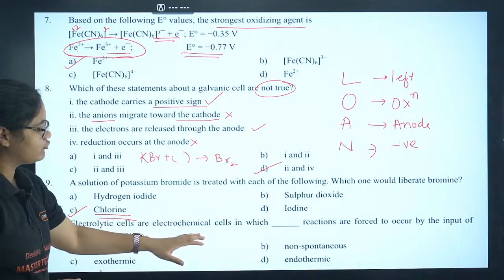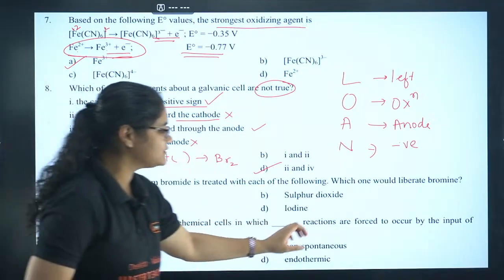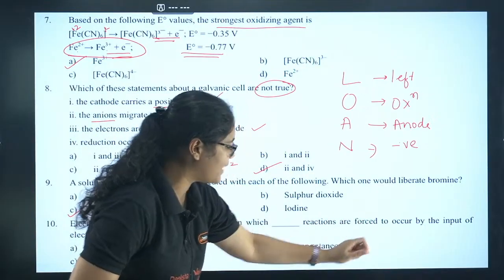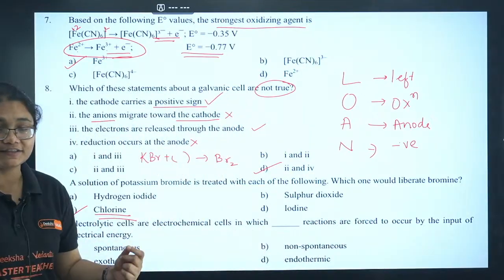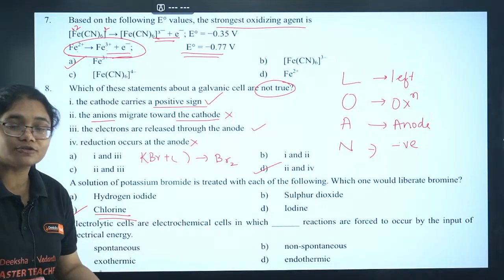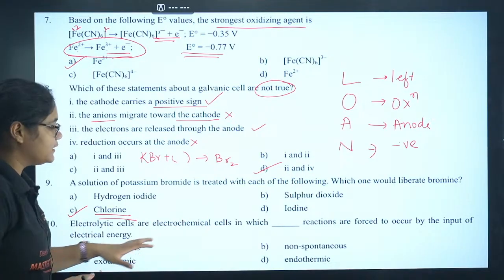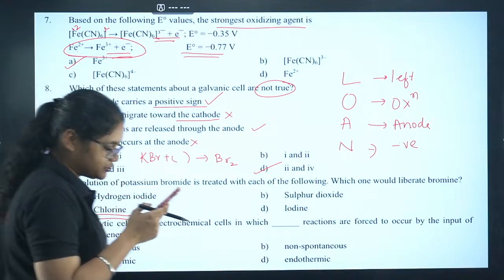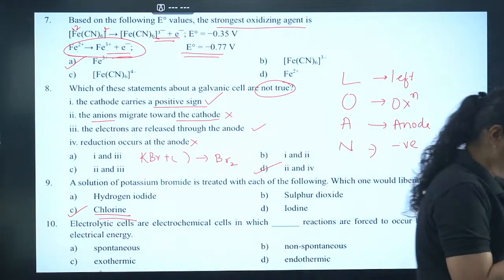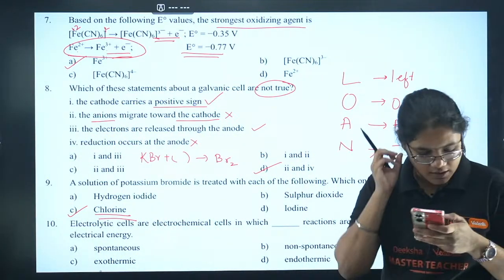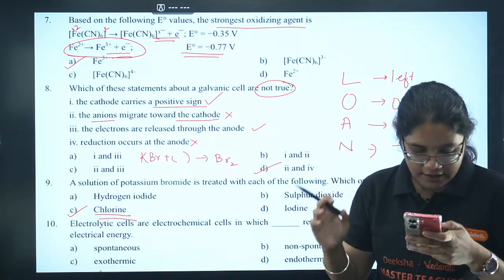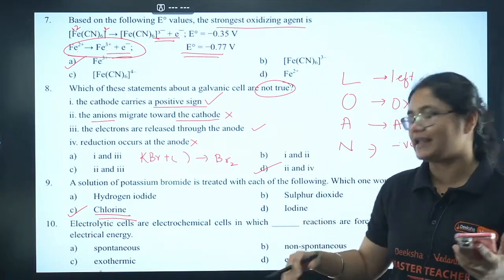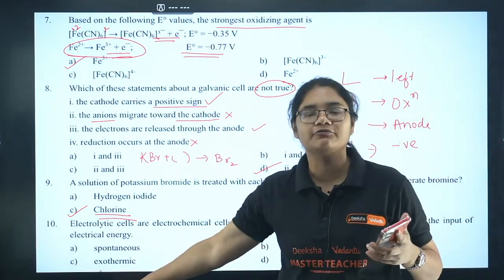Electrolytic cells are electrochemical cells in which dash reactions are forced to occur by the input of electrical energy. Which type of reactions are forced to occur? Is it spontaneous, non-spontaneous, exothermic, endothermic? I want a quick answer to this question, my dear children. Quick. If a reaction is spontaneous, do you have to force it?